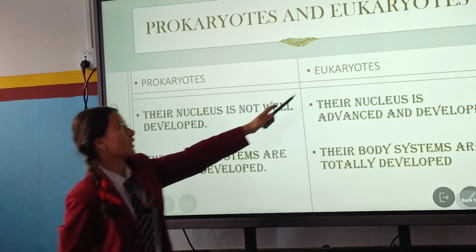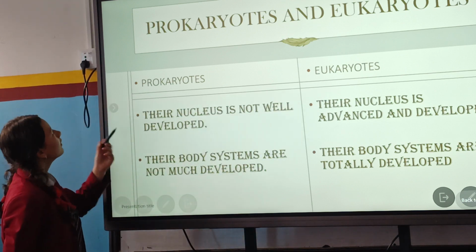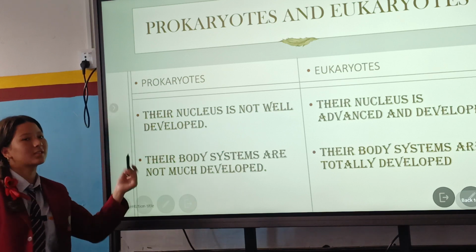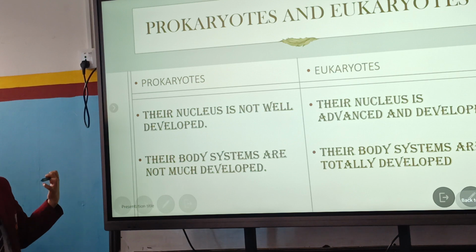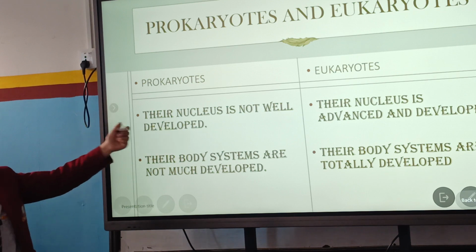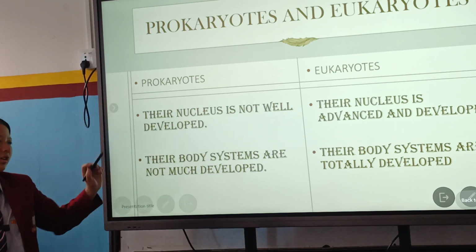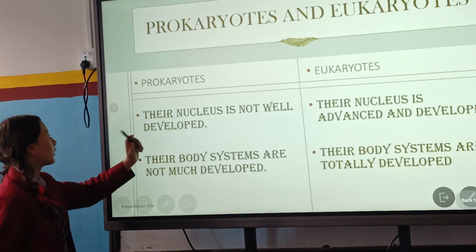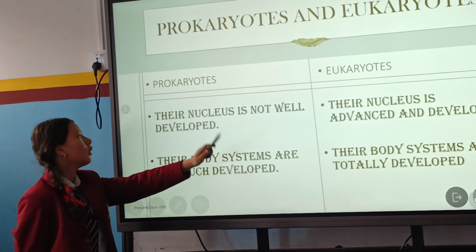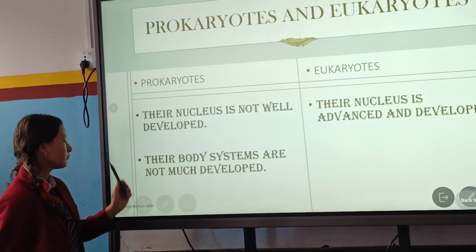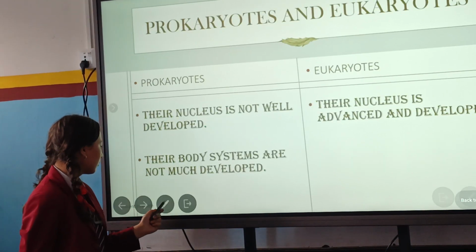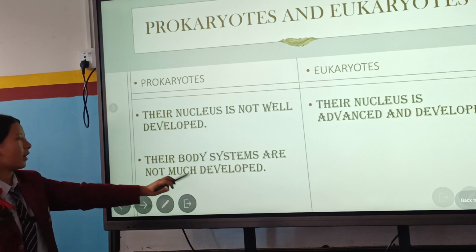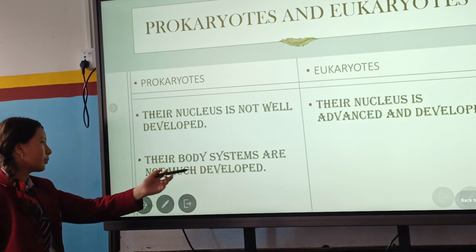Prokaryotes and eukaryotes. Prokaryotes are considered as Monera, and eukaryotes are considered as Protista. In the first point, the nucleus is not well developed in prokaryotes, and their body systems are not much developed.